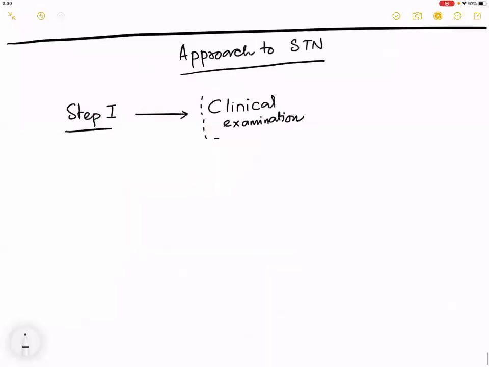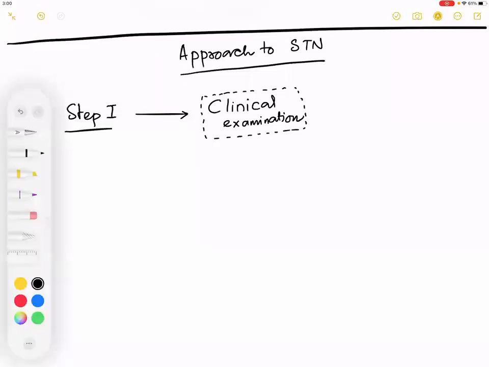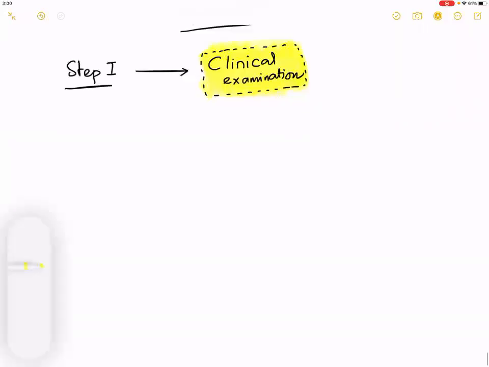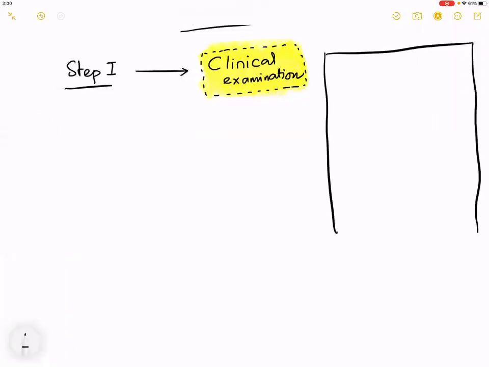Step 1 in the approach to a solitary thyroid nodule is clinical examination. Take a yellow color and shade the box, because whatever investigation we are going to do, we are writing a long question and need to shade it. Now, what are the important things in clinical examination? The important points to note are the history. I will be going a bit fast at this point, so kindly bear with me.